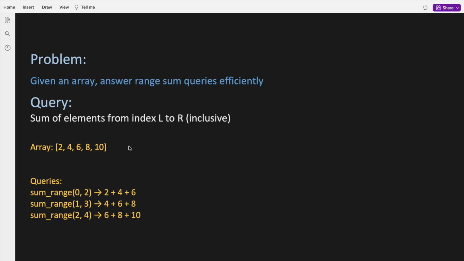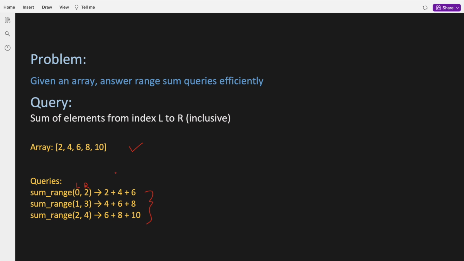Today we will cover Prefix Sum, a simple idea that interviewers use to test whether you can optimize repetitive work. This is less about code and more about recognizing patterns. Let's begin. The problem is, we are given an array and multiple range sum queries. Each query asks for the sum of elements between two indices L and R inclusive. Here the array stays the same, but we are asked to compute sums for many different ranges.